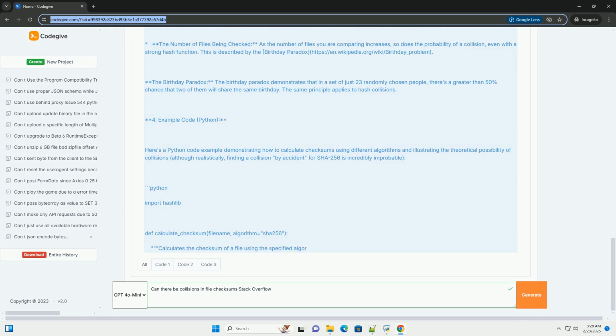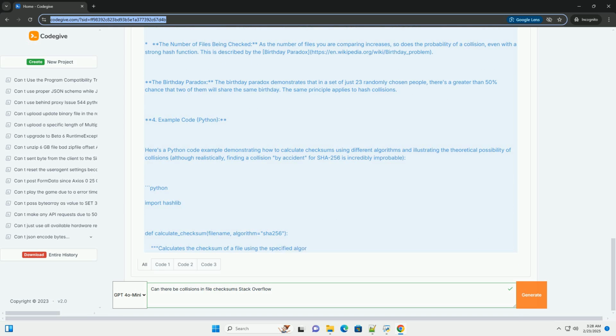2. The pigeonhole principle and collisions. The fundamental reason collisions are possible is rooted in the pigeonhole principle. This principle states that if you have n items to put into m containers, with n > m, then at least one container must contain more than one item.